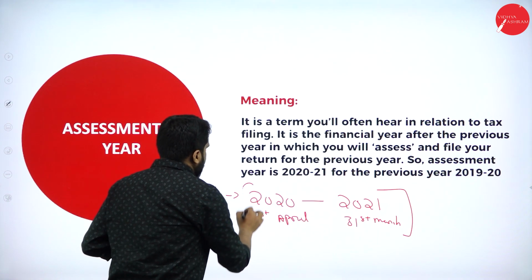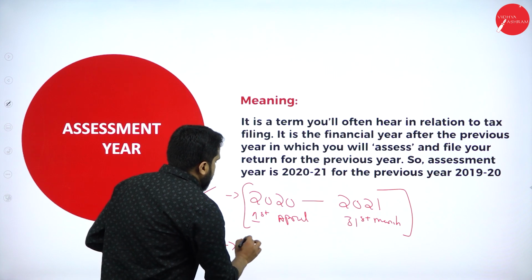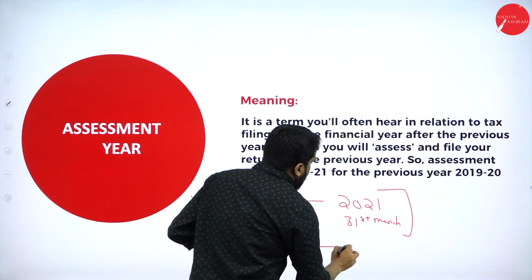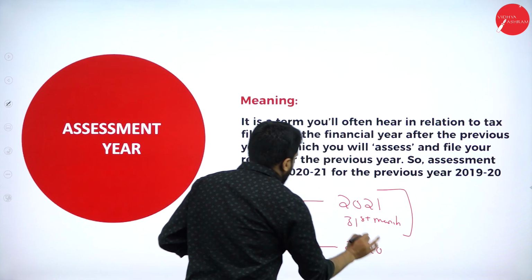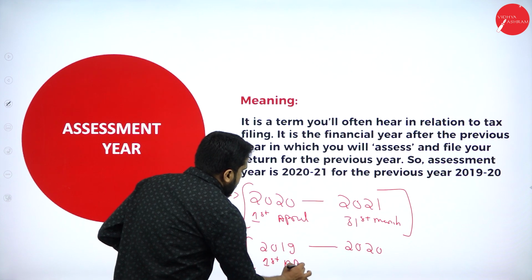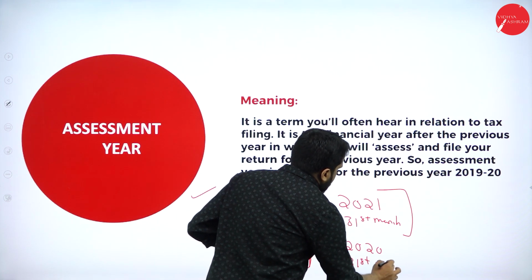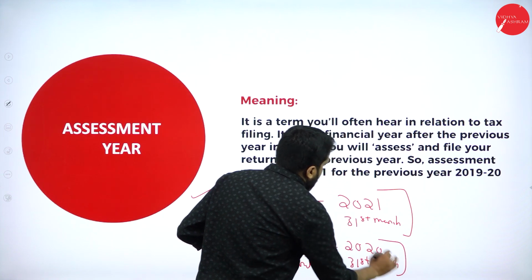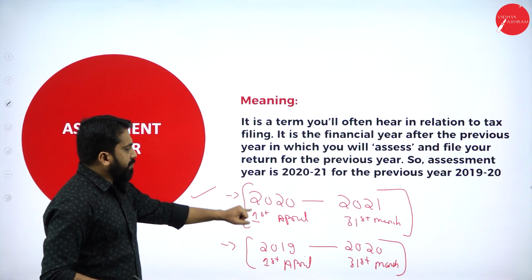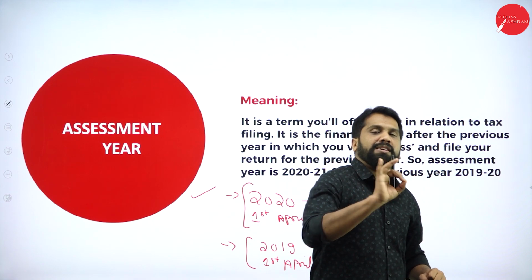This is one. The second one, I'll explain to you. 2019 and 2020. This will be 1st April to 31st March. Clear? We have 2 dates. You know why it is 1st April to 31st March? Because we call it the financial year.